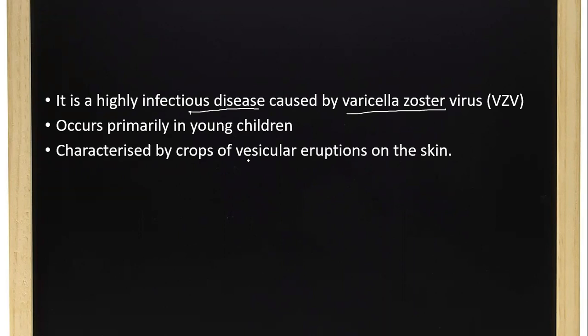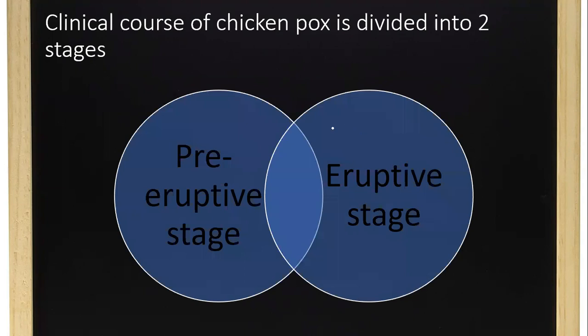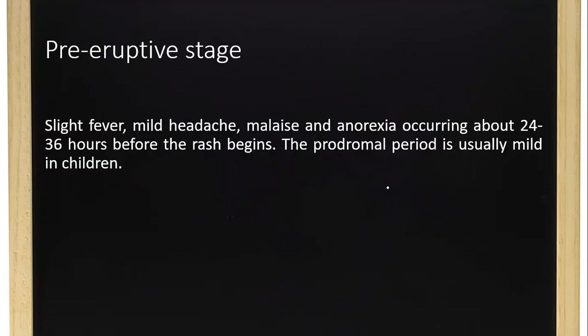It is mainly characterized by crops of vesicular eruptions on the skin, which is the most common symptom or sign of patients with chickenpox. Mainly, the clinical course of chickenpox is divided into two stages, pre-eruptive stage and eruptive stage. We can see each one in detail.